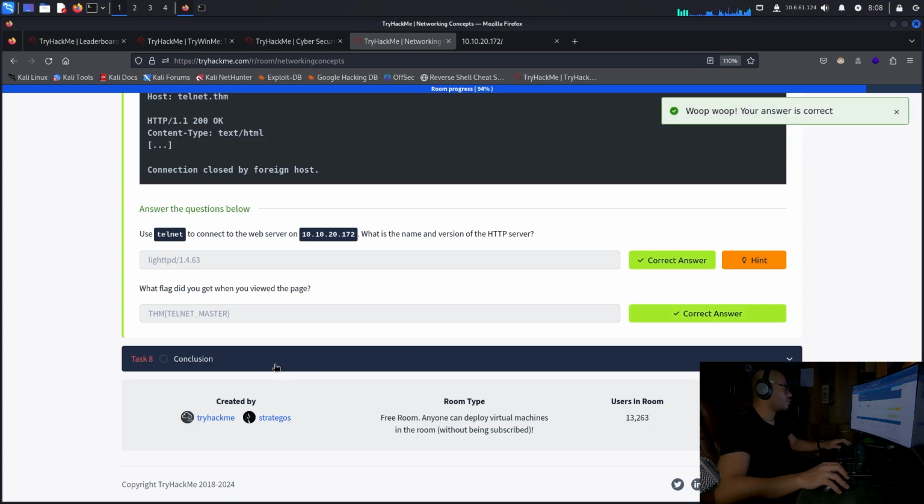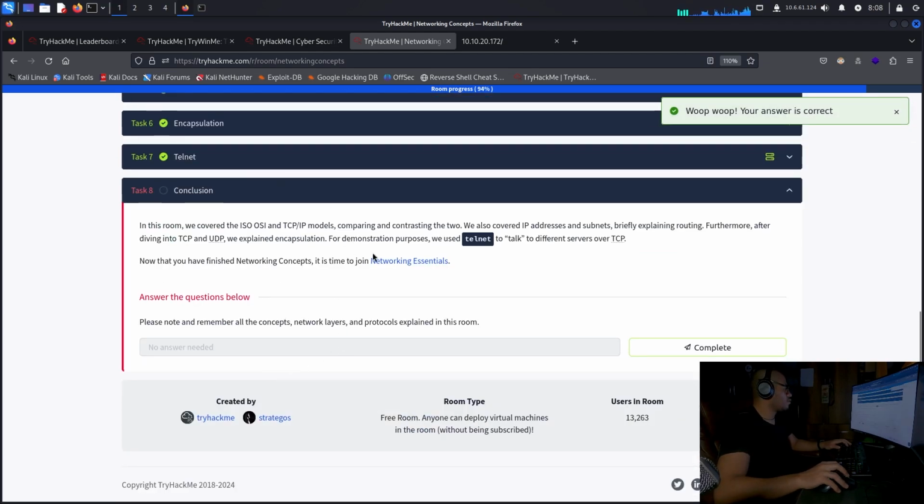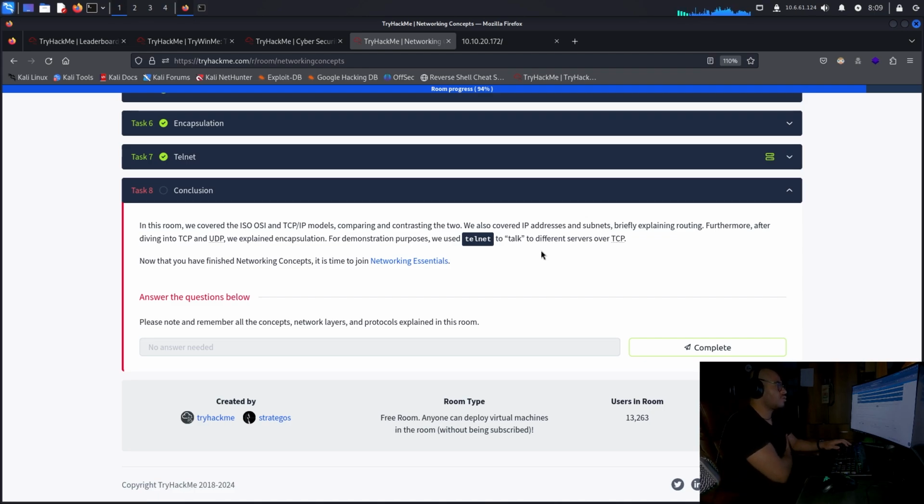Okay, we got it. Now, next, in this room, we covered the ISO OSI model and TCP/IP models, comparing and contrasting the two. We also covered IP addresses and subnets, briefly explaining routing. Furthermore, after diving into TCP and UDP, we explained encapsulation. For demonstration purposes, we used Telnet to talk to different servers over TCP. Now that you have finished networking concepts, it is time to join networking essentials.